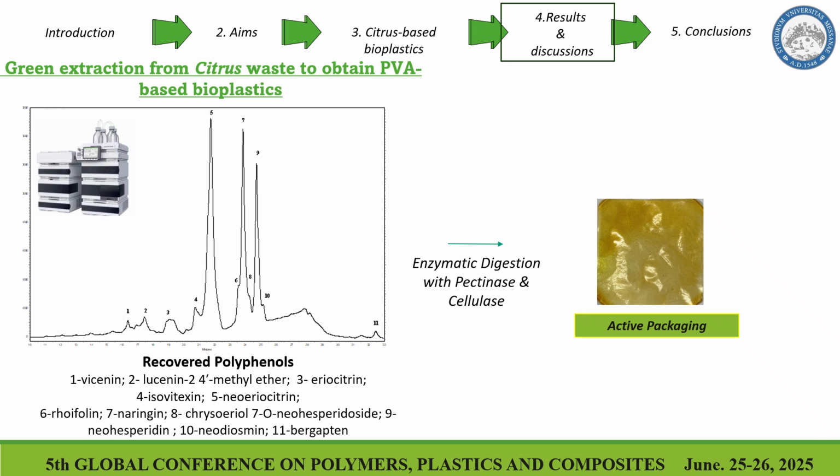In this way, we reused all these things through the casting method to obtain these new bioplastics, where we always have 30% of recovered polyphenols and soluble carbohydrates, and in some cases we also have the solid fraction obtained after the enzymatic digestion with pectinase and cellulase. In this way, we obtained two other bioplastics with 0.5 and 1 grams of solid carbohydrates obtained after the enzymatic digestion.